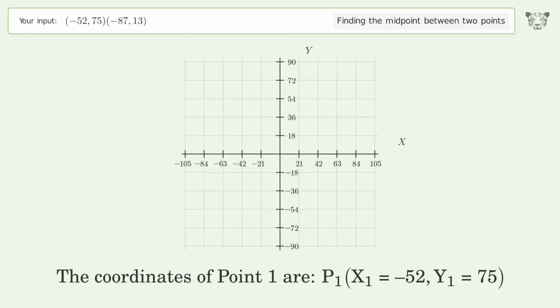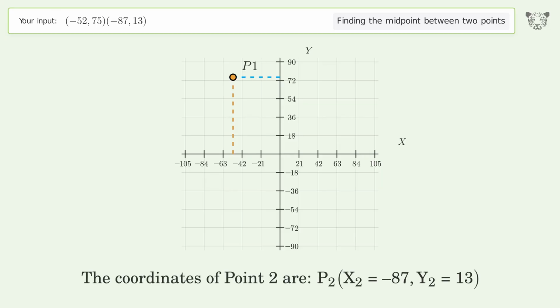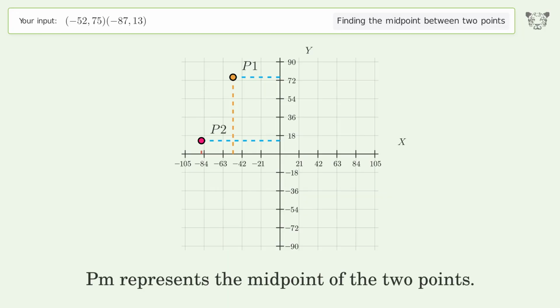The coordinates of point 1 are, x1 equals negative 52, y1 equals 75. The coordinates of point 2 are, x2 equals negative 87, y2 equals 13. PM represents the midpoint of the 2 points.